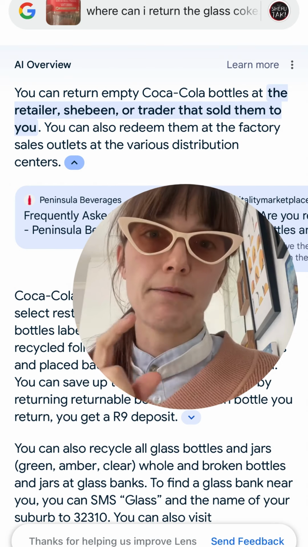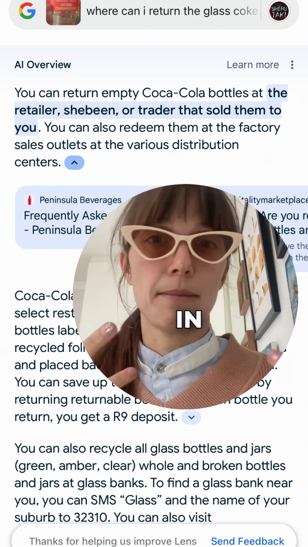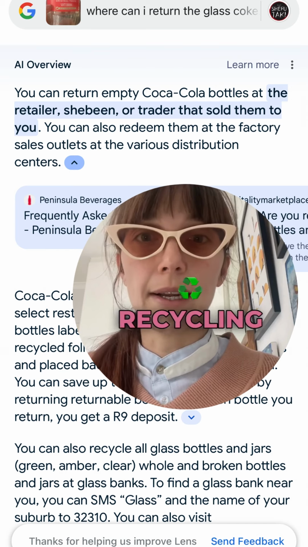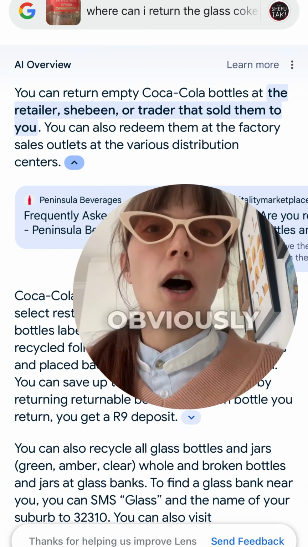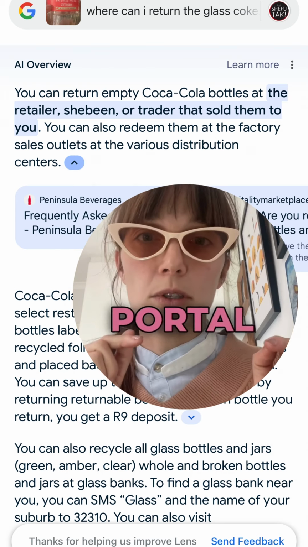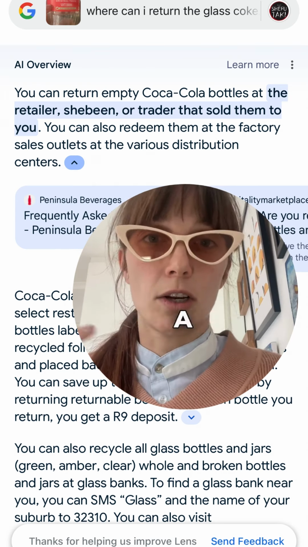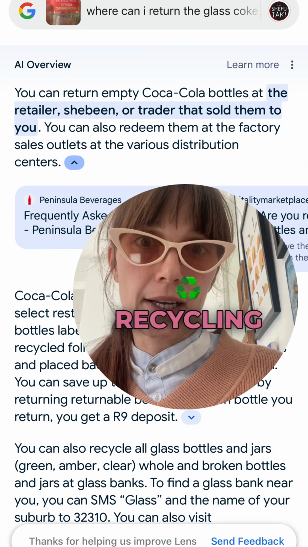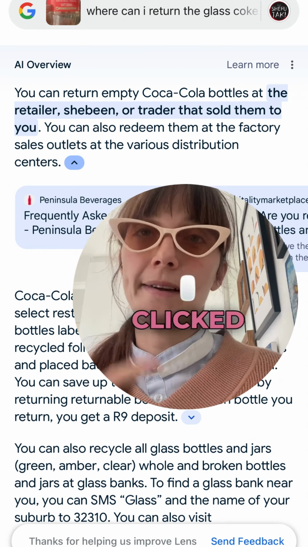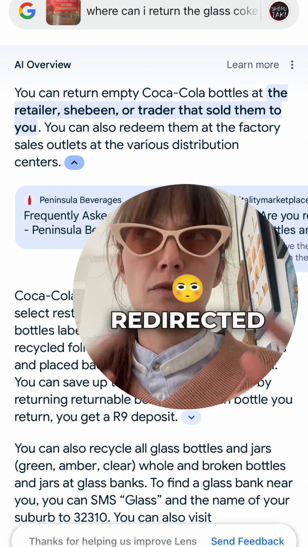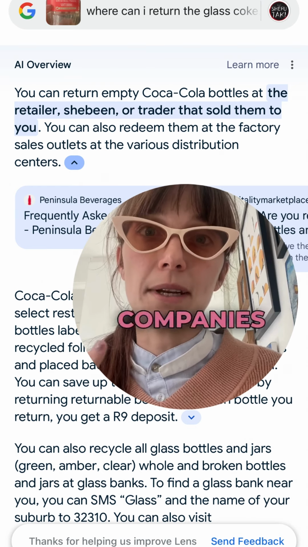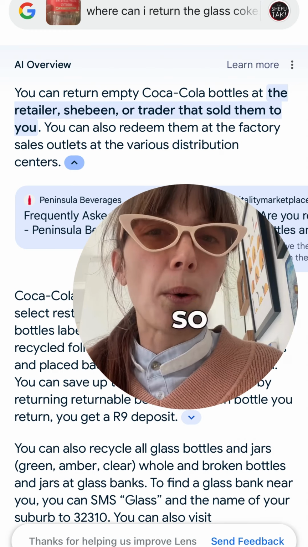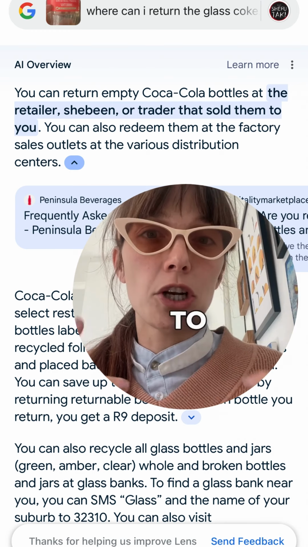So I ended up following the City of Cape Town. Since I'm in Cape Town, I'm looking for a local recycling company. I clicked that. Obviously, it took me to the government portal. After that, it listed a whole bunch of different companies that do recycling. A lot of them I clicked and it redirected again and redirected again. Obviously, those companies have closed down, so I don't really want to use them.